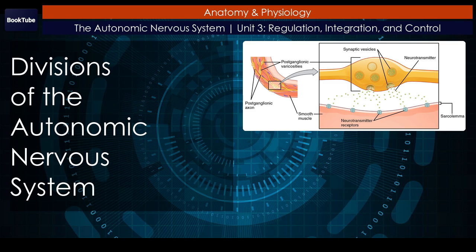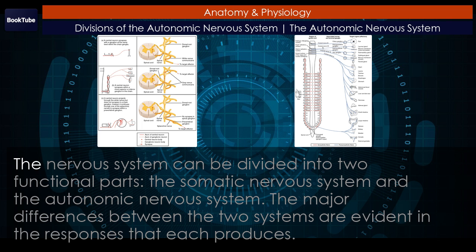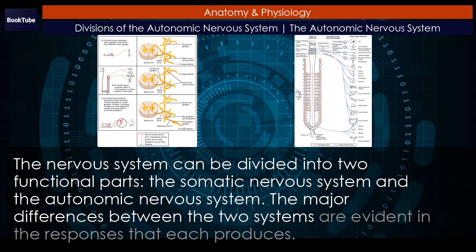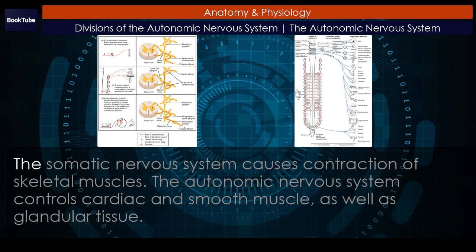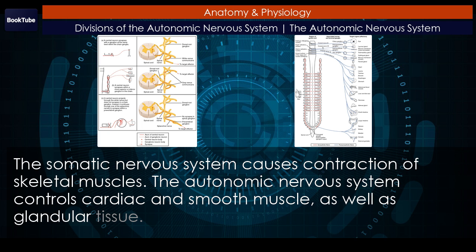Divisions of the autonomic nervous system. The nervous system can be divided into two functional parts: the somatic nervous system and the autonomic nervous system. The major differences between the two systems are evident in the responses that each produces. The somatic nervous system causes contraction of skeletal muscles. The autonomic nervous system controls cardiac and smooth muscle, as well as glandular tissue.